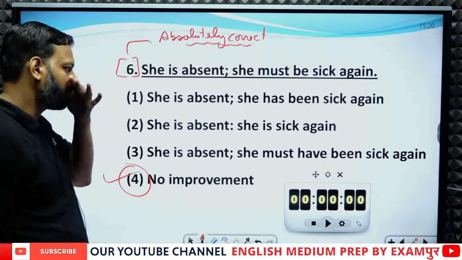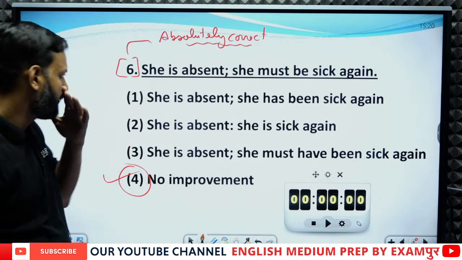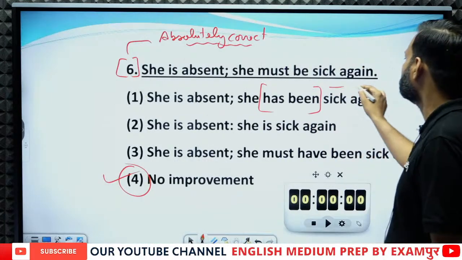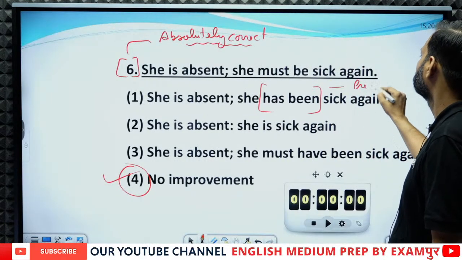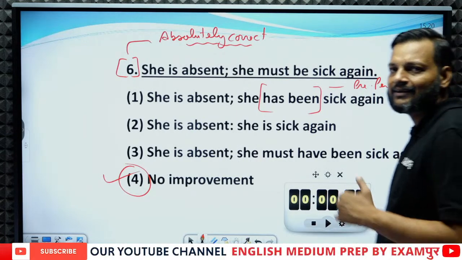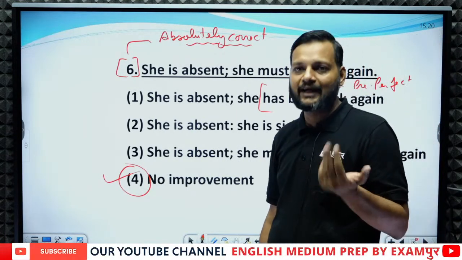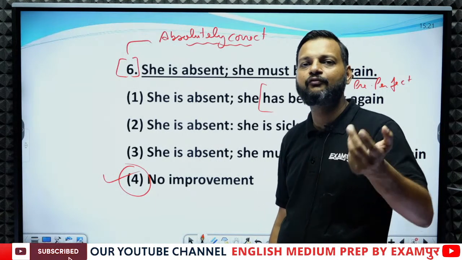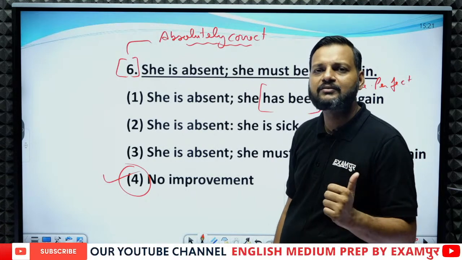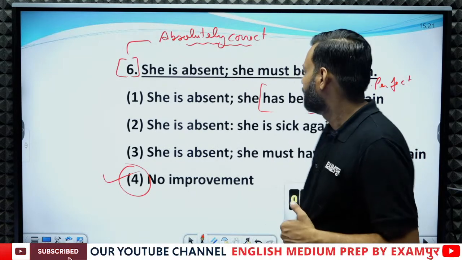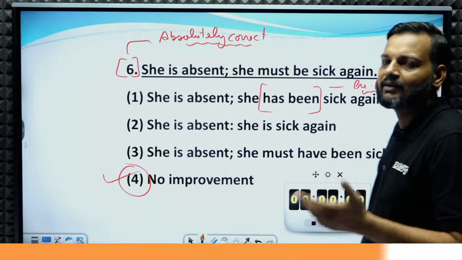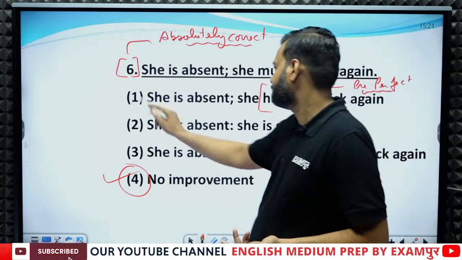Okay, let me explain all the options. In this sentence we have used has been. Has been means present perfect, and present perfect tense cannot be used without time expression. Time expression means since, for, all day, all night, throughout the night. These are time expressions, right? So we cannot use present perfect without any reason, and the reason is time expression. So this cannot be the answer.